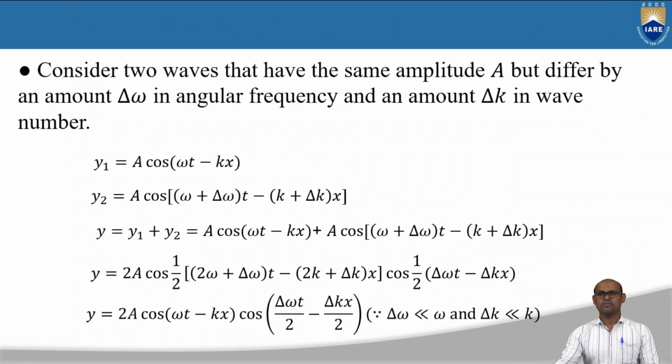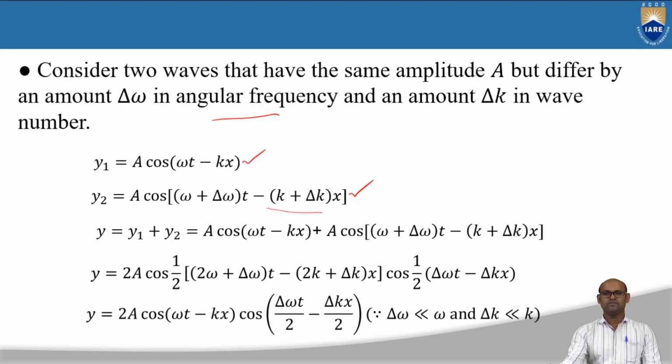So we have discussed what a phase velocity is and what a group velocity is. Mathematically we can show this. To do that, we consider two waves that have the same amplitude but different angular frequency. This is wave 1: the displacement of the first wave is given by y1 = a cos(omega t - kx). Similarly, y2 = a cos((omega + delta omega) t - (k + delta k) x). This is wave 2.